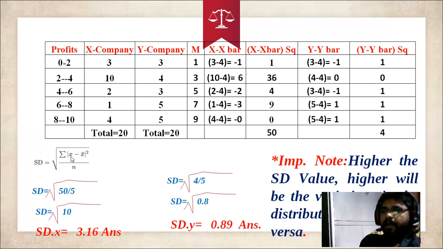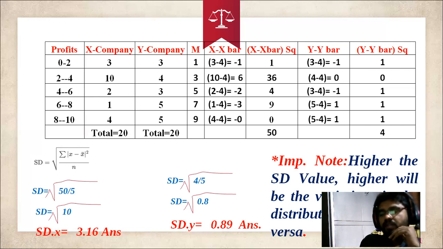Then, after calculating the mid value, you can simply go to x minus x bar. So the average, for example, if you calculate the average of X company and Y company, the average is the same: 20 by 5. How much are you going to get? 4 only. Same. We cannot say on the basis of the average which company is best.